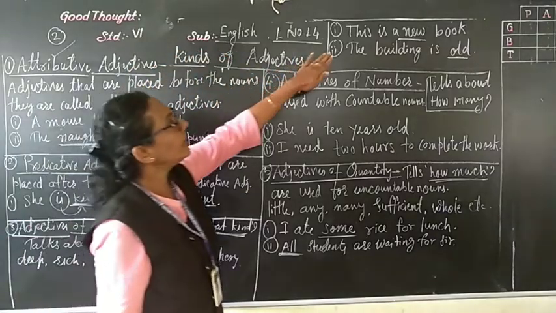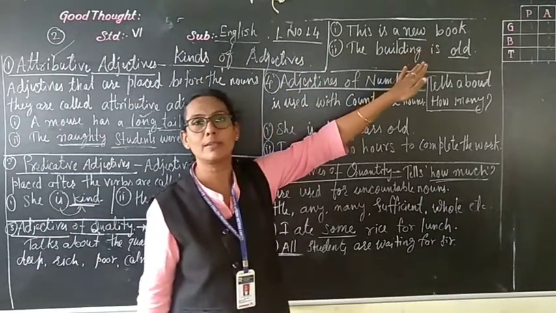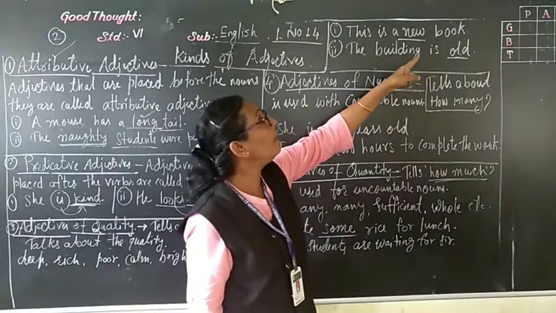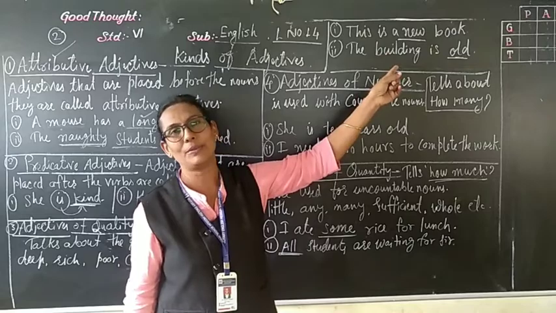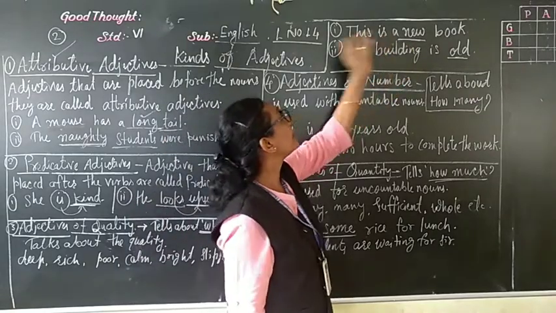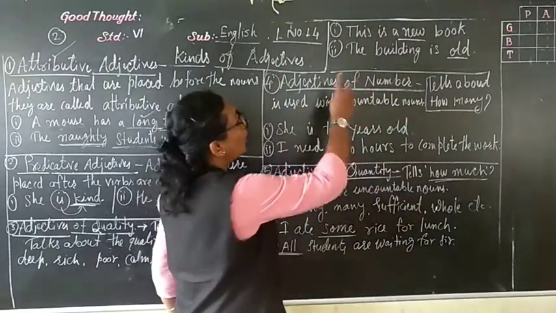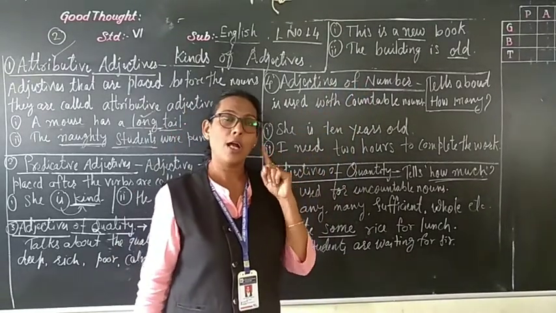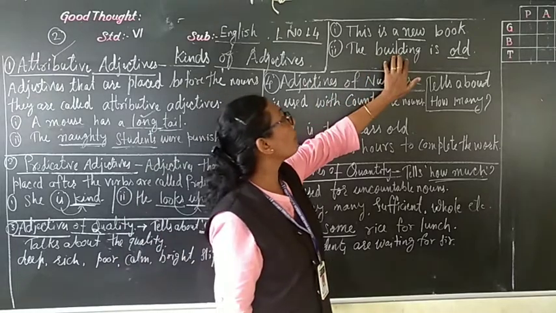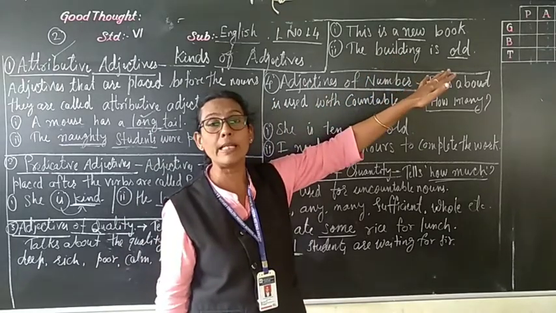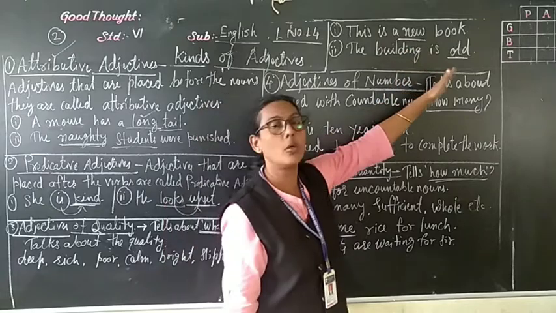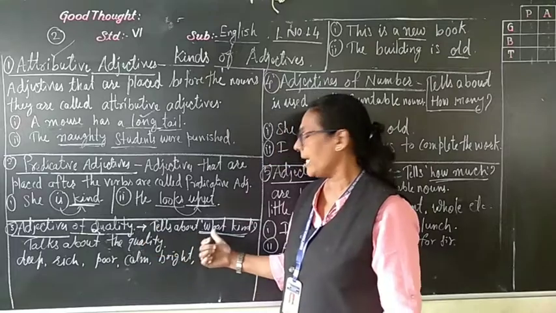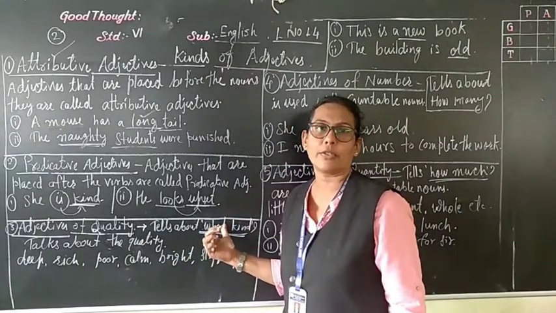For example, this is a new book. Telling about book, what? New book. Okay, so that is a quality. Now, the building is old. Telling about noun. What telling about noun? Building. How is building? What kind of building is there? The building is old. So adjectives of quality tells about what kind.